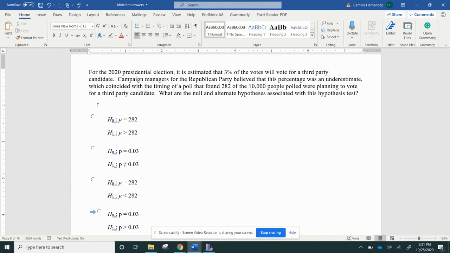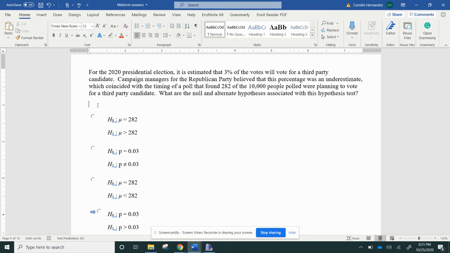For the 2020 presidential election, it's estimated that 3% of the votes will go for a third party. Managers for the Republican Party believe this percentage is an underestimate. They polled people and found 282 out of the 10,000 people polled were planning to vote for a third party candidate. What's the null and alternative hypothesis associated with this hypothesis test?